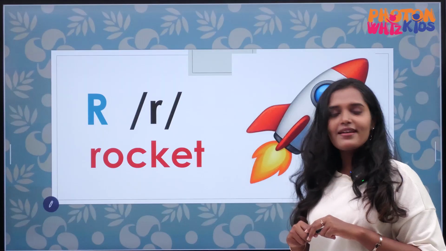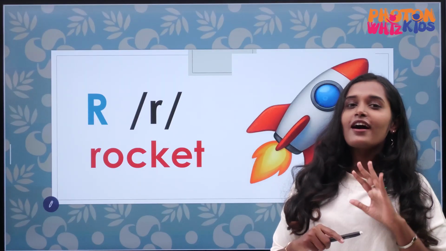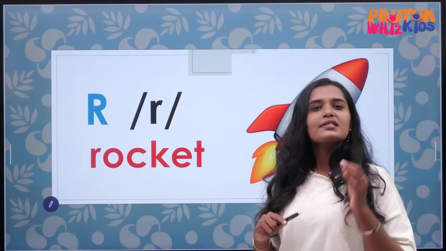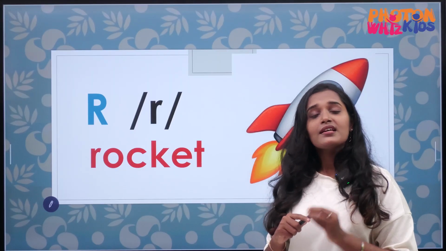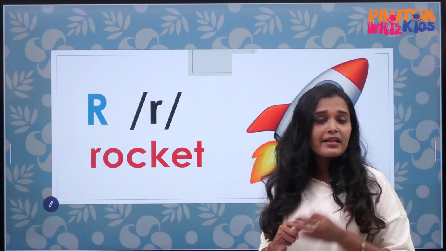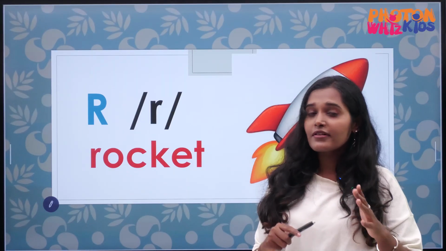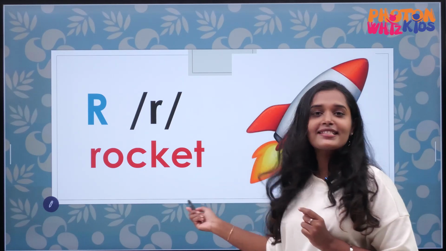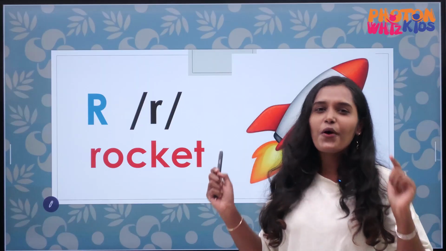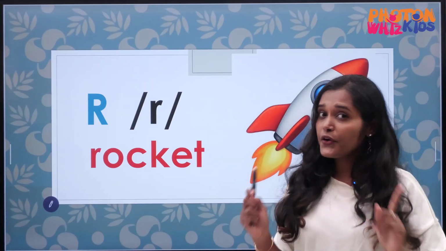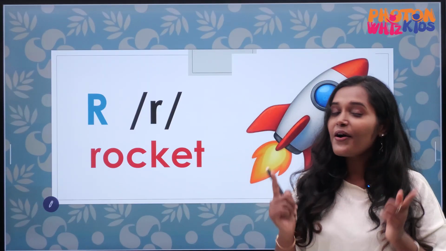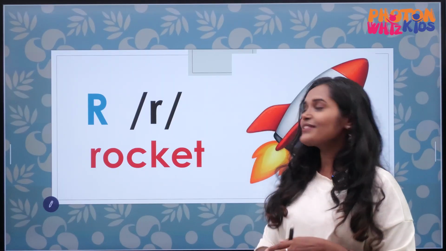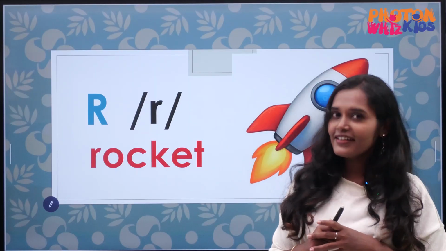The next alphabet R. The sound of R is R. We Malayalis pronounce this letter very badly. Actually, the native speakers pronounce it as R, not the letter Ra in Malayalam. So we can read this as rocket. Orange. Rat. Rabbit. So the sound of R is R.